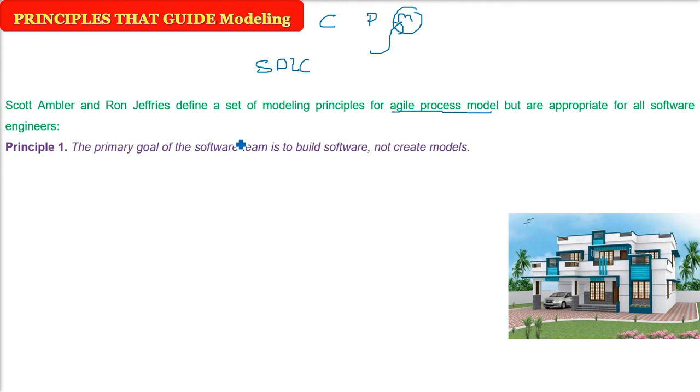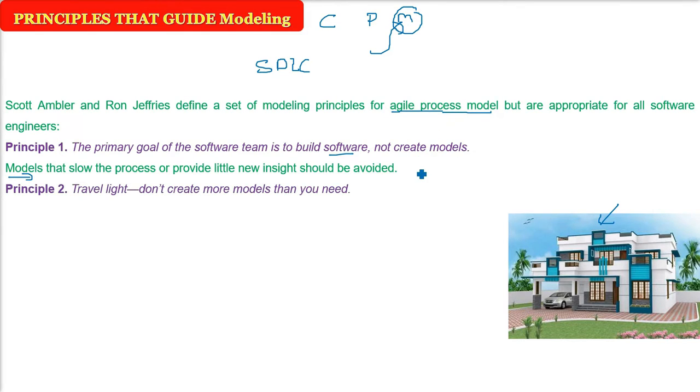The first thing is: the primary goal of the software team is to build software, not to create models. You can make thousands of models, but if you are not building good software, there is no use of the model. A model is just a precursor for actual software. If you are making so many models, this will slow down the process, and the actual work of creating the software will not be done.